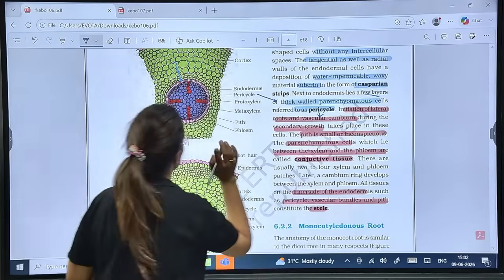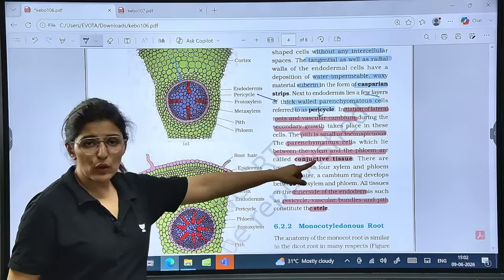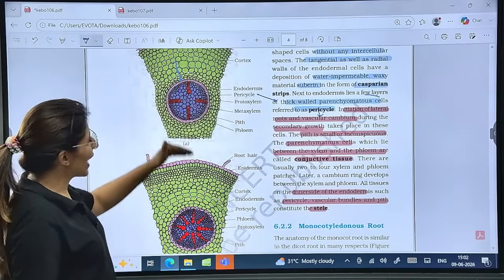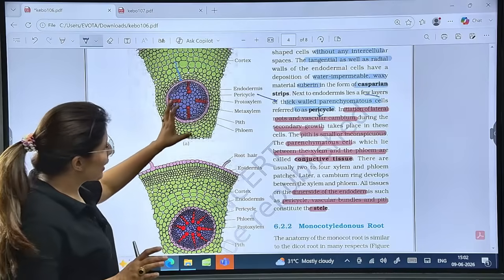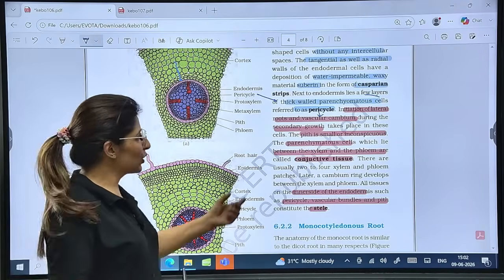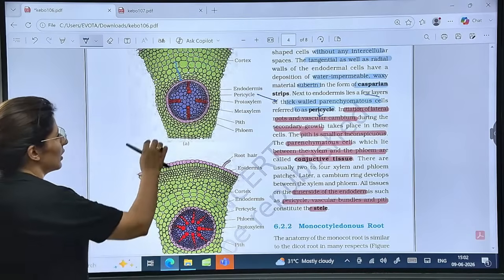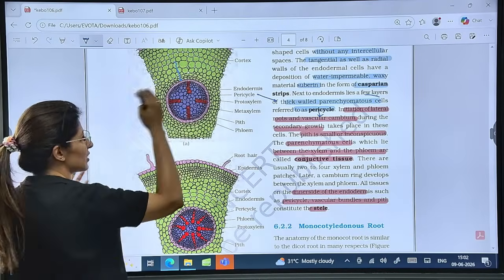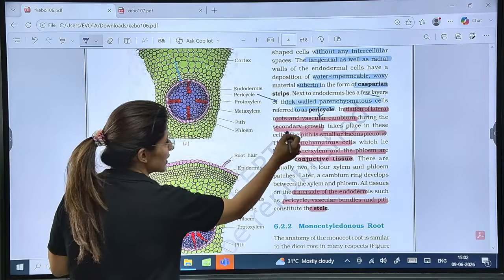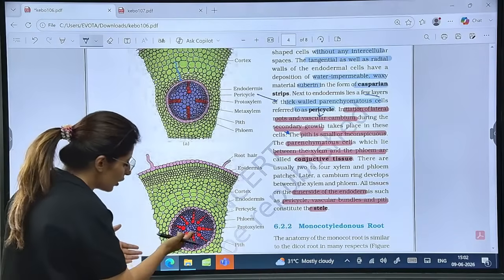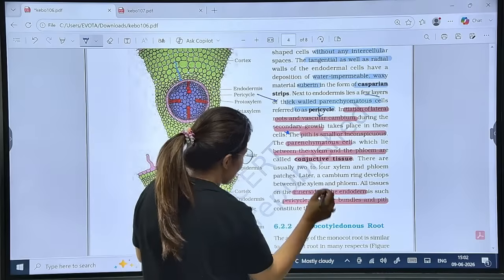Now the pith is small and inconspicuous. Now look at the diagram. Theory says the pith is small and inconspicuous, but if you compare the two diagrams, this appears larger. So please take care of the diagrams. The diagram is fine, but you have to go with the theory because these are NCERT diagrams. You might feel that this is larger and you may have that memory of the diagram only, but please focus here. The pith is small and inconspicuous here, while here it appears smaller, but actually in monocot the pith is larger.